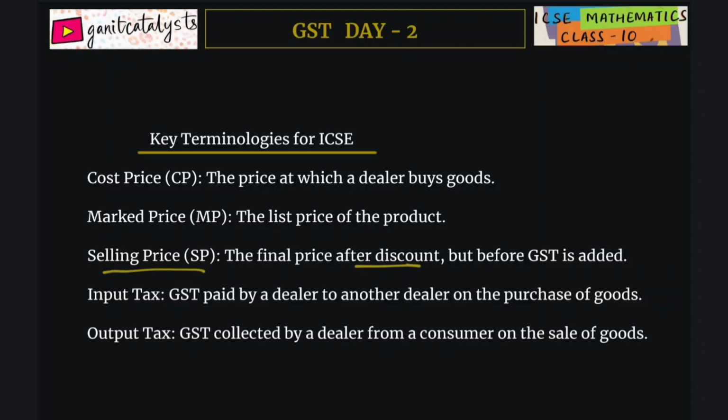We first calculate the discount, subtract it from the marked price, and GST is added afterwards. Input tax is the GST paid by a dealer to another dealer or manufacturer on purchase of goods. Output tax means GST collected by the dealer from the consumer on the sales of goods.